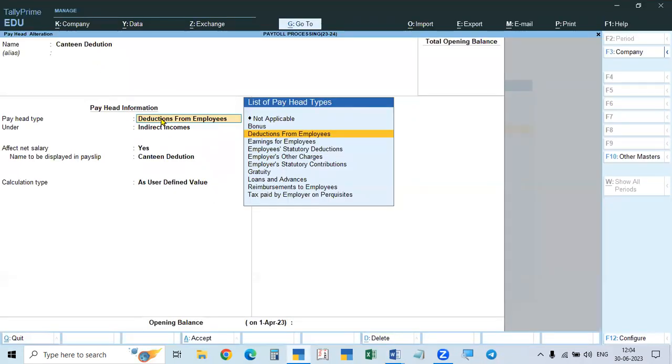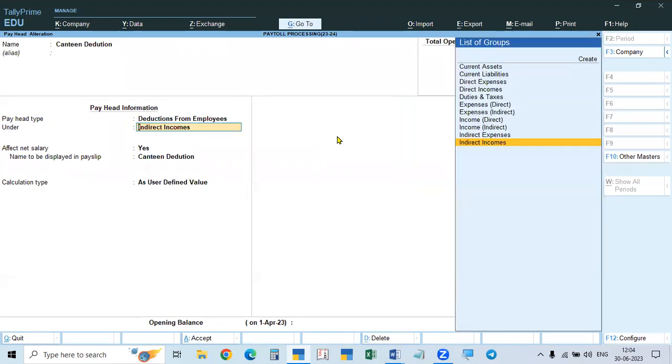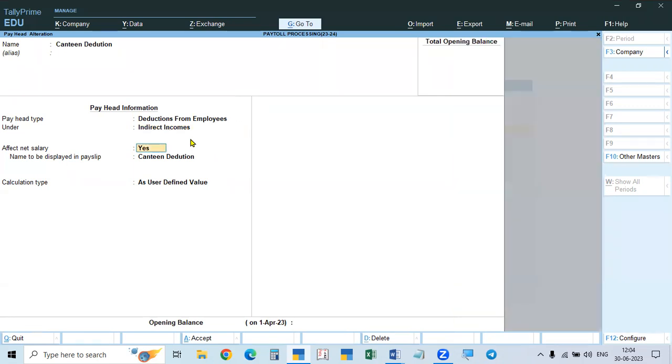Canteen deduction, see, is a deduction from the employee. That is a general deduction, and that amount will be deducted and kept by the employer itself. When you are paying it, it is called an expense; we took it as indirect expenses. Now we are taking it as indirect income, because you will deduct and keep it. Net effect salary, yes, that is shown in the pay slip as canteen deduction.